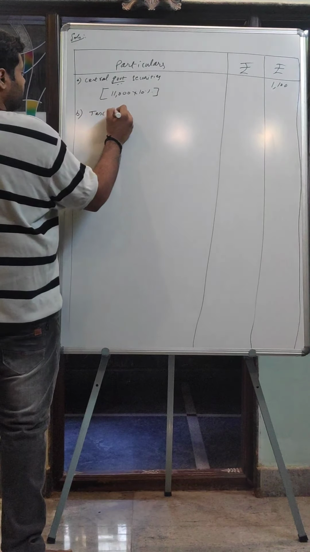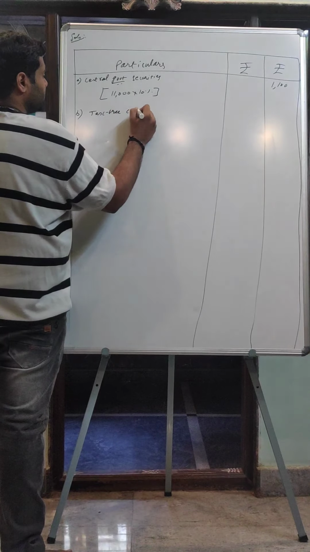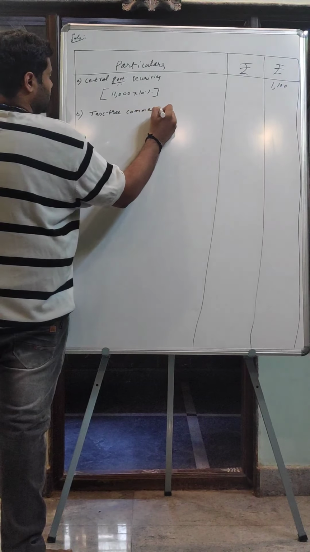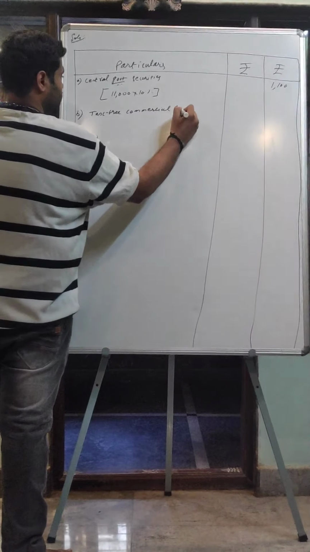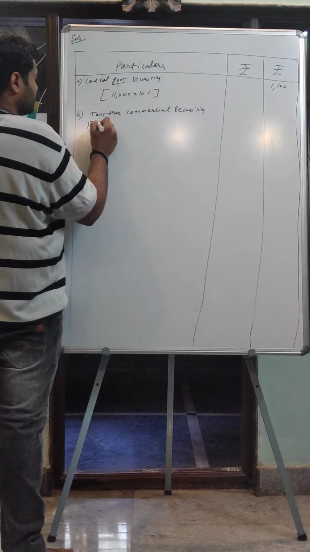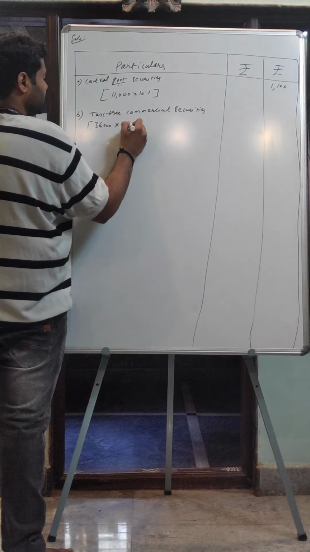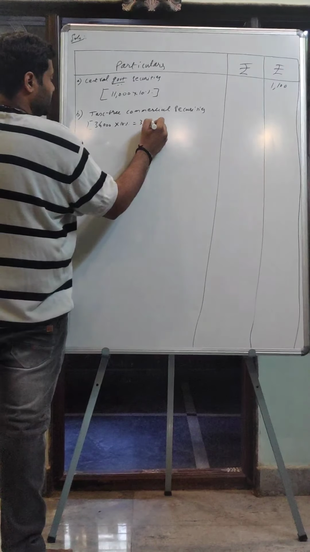Okay. Next one, tax-free commercial securities. So 36,000 into 10%, it becomes 3,600.